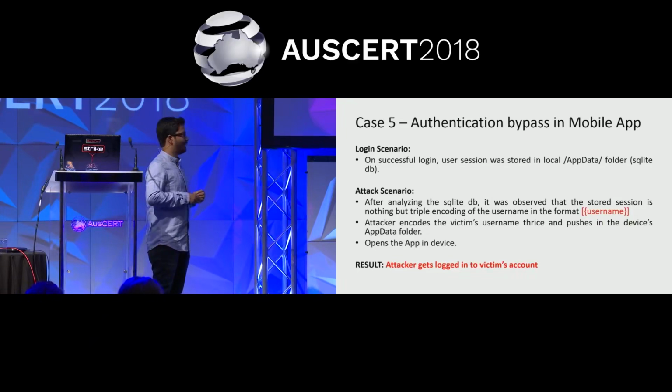Once it is opened, it sends the first request to the server saying this is the session ID, please give me access to the wallet. The server thinks, okay, this is the session identifier, that means the application is already logged in on the Android device, because without logging in there should not be any session identifier.